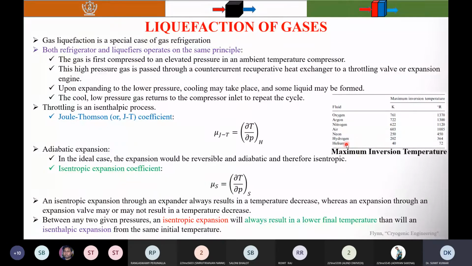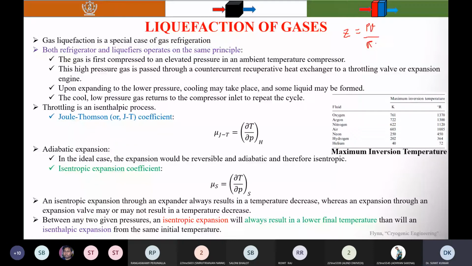If you remember, there is a compressibility factor from thermodynamics, Z is equal to PV by RT, where Z is called the compressibility factor.